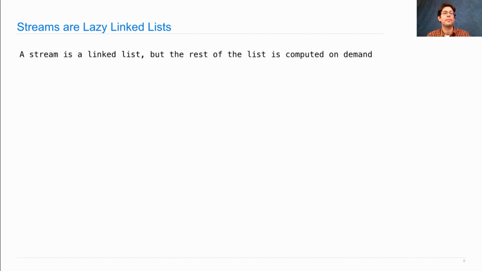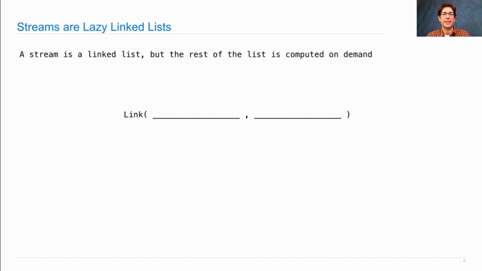This form of lazy computation of a sequence allows us to represent new sorts of things that we couldn't before, even including infinite sequences. A stream is a class in Python that we're about to develop. It's also a concept, and the concept is that a stream is a lazy linked list. So it's a linked list in that it has a first and a rest, but the rest isn't represented explicitly. It's only implicit. So a stream is a linked list, but the rest of the list is computed on demand, whenever anyone asks for it.